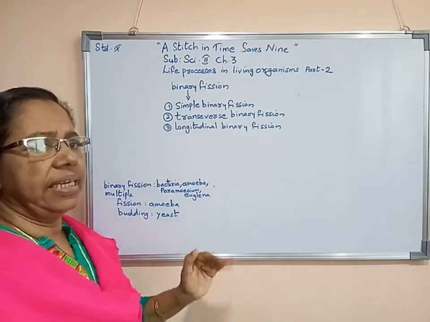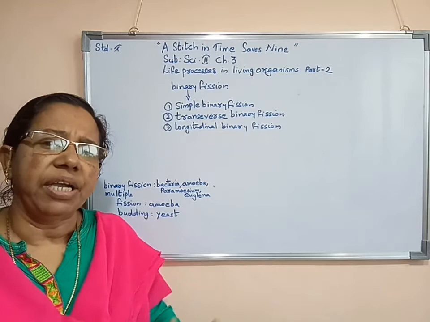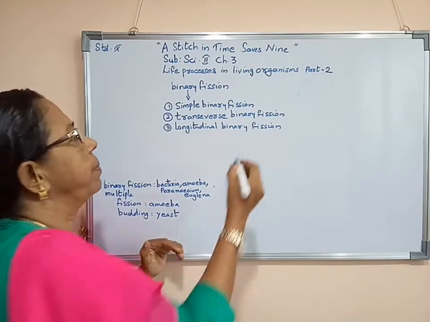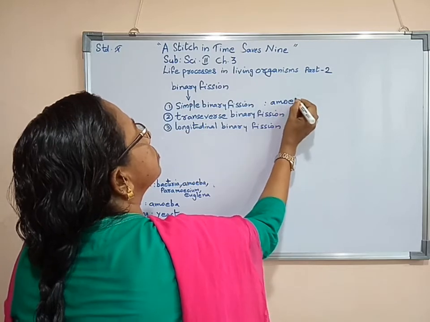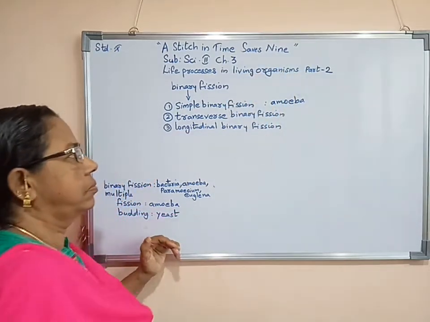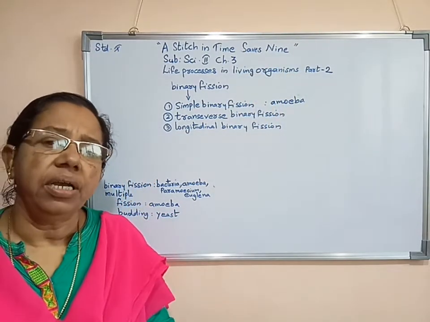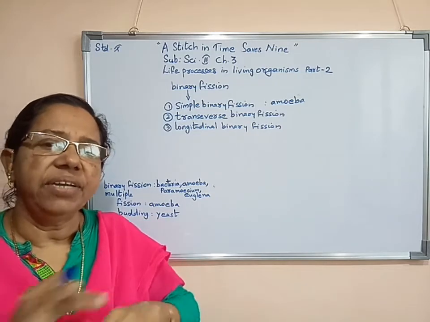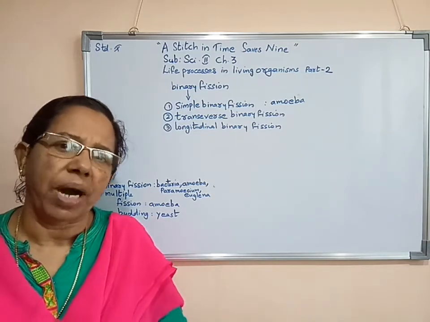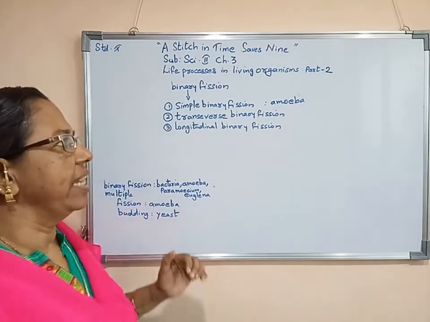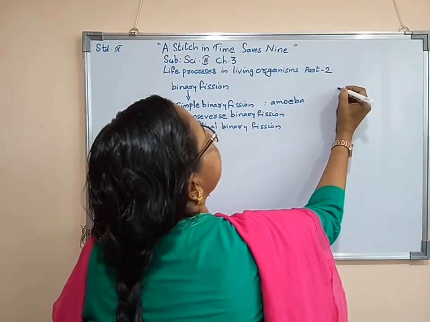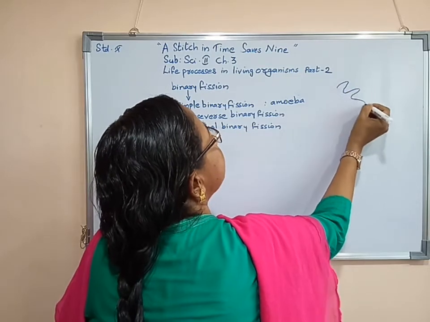Simple binary fission, that is simple mitotic division, is done by amoeba, or we can say even bacteria. They just divide their cell into two parts, then they grow independently. Amoeba has a very irregular shape.